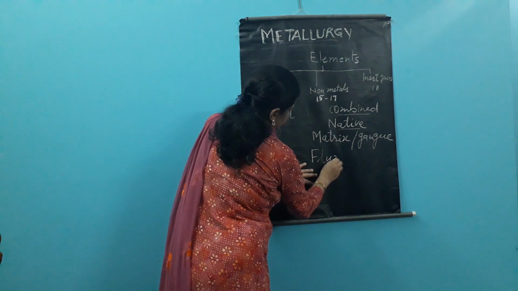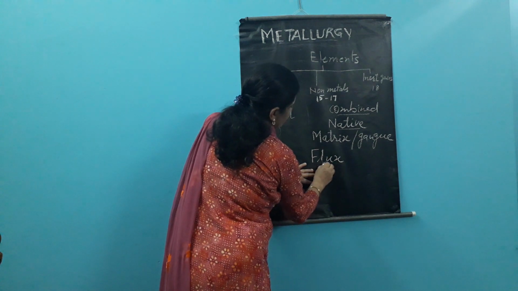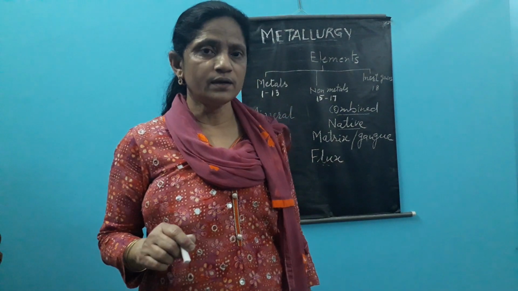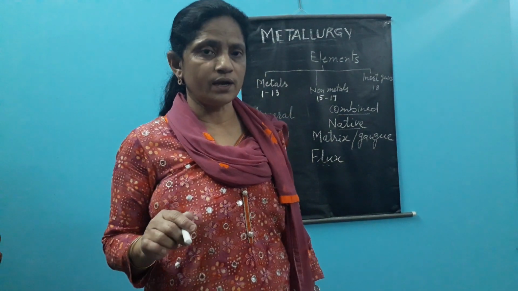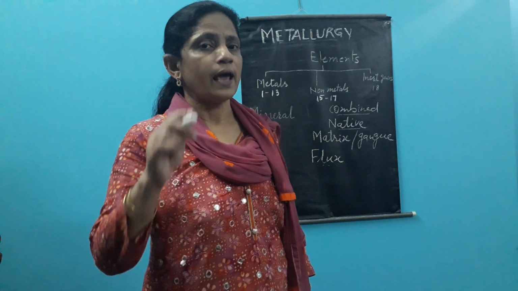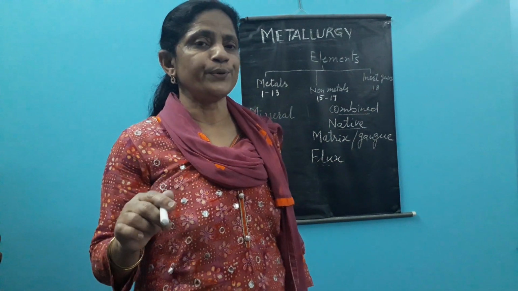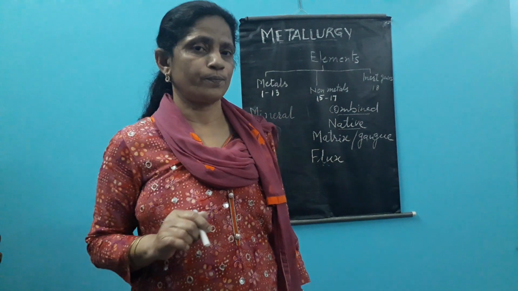So flux is the chemical or the substance added to the ore to remove the impurities present in the ore.